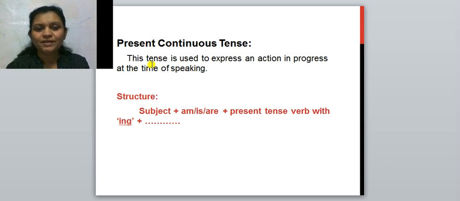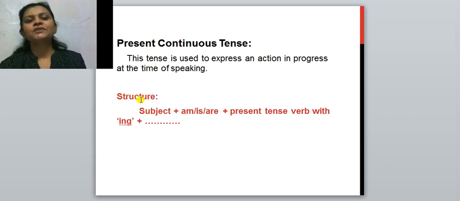So see, the structure of the present continuous tense is also written. Subject, am, is, are. These are called the auxiliary verbs, otherwise helping verbs. So subject plus am, is, are plus present tense of verb with ing.